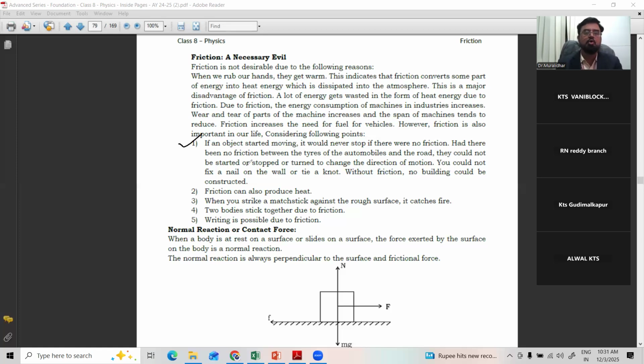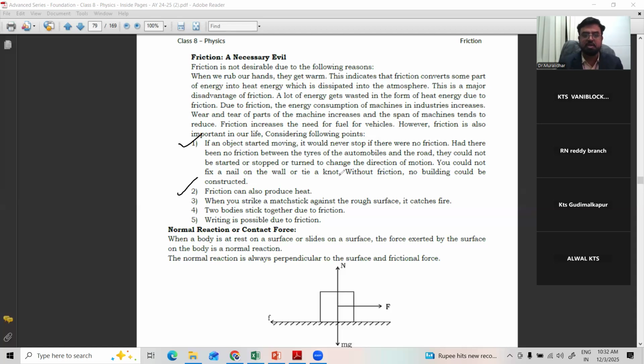Had there been no friction between the tires of an automobile and the road, they could not be started or stopped or turned to change the direction of motion. If there is no friction, you can neither start the vehicle, nor stop a vehicle which is already moving. No building could be constructed. Because of the friction force only, a building stands at one position.